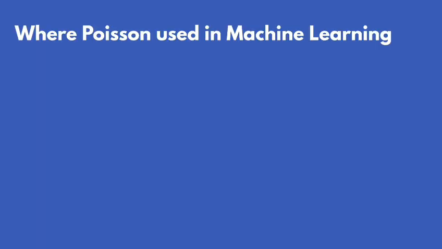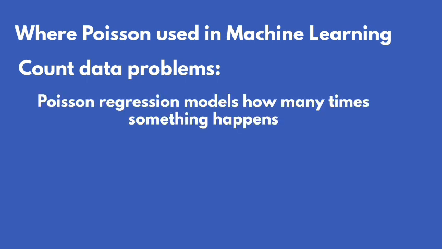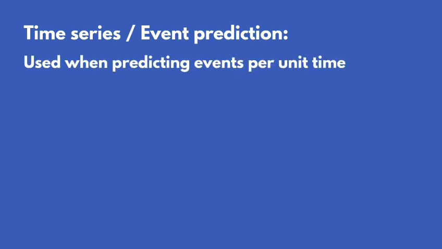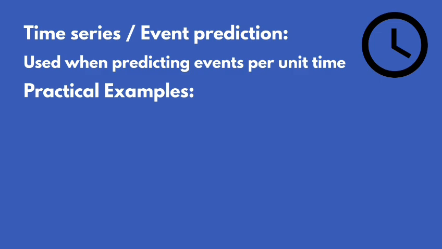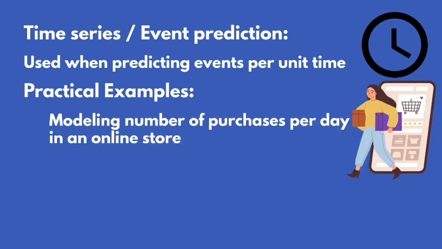Where Poisson is used in machine learning: count data problems, Poisson regression models how many times something happens. Time series event prediction, used when predicting events per unit time. Practical examples: example 1, predicting the number of customer support calls in an hour. Example 2, modeling the number of purchases per day in an online store.